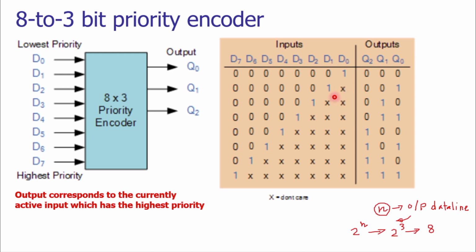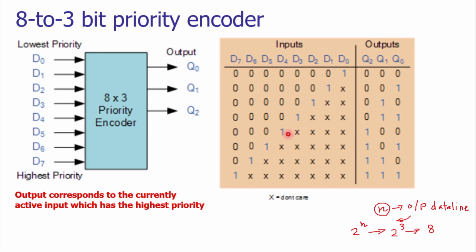That means we are giving priority to D1, although we may have certain high input at D0. The meaning is that if we are having D0 as 1 but we don't use that value, we are just simply ignoring the presence of any signal at D0. So thus for this row number 2, the priority is given to D1.